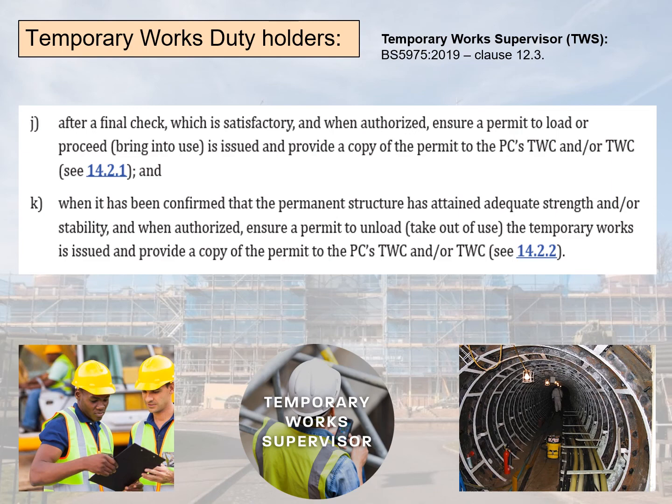When confirmed that the permanent structure has attained the required strength or stability, and if the Temporary Works Supervisor again is authorised, another permit can be issued to unload, take out of use, to the contractor, and again a copy must be provided to the principal contractor's temporary works coordinator. Where the temporary works supervisor is not authorised, permits to load and unload must be controlled by the principal contractor's temporary works coordinator.